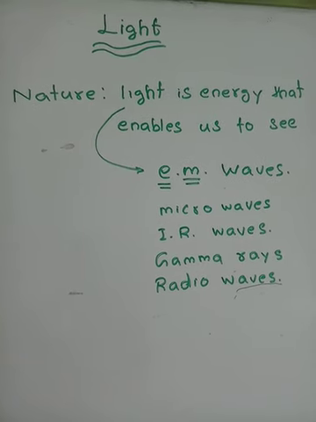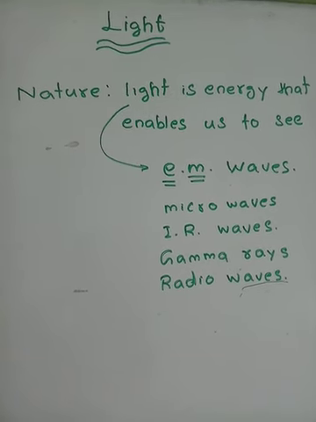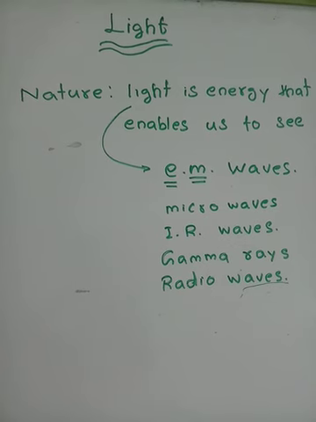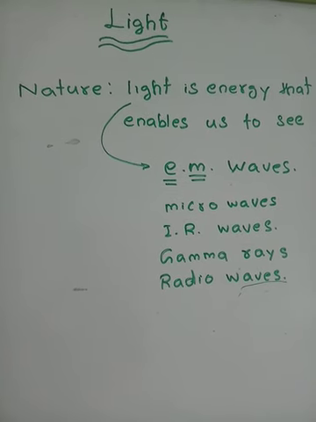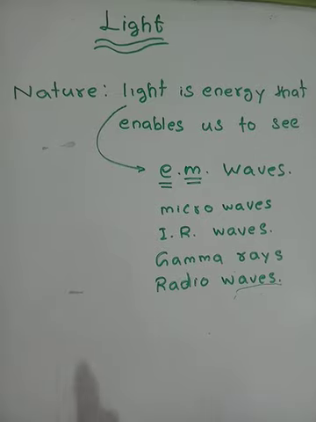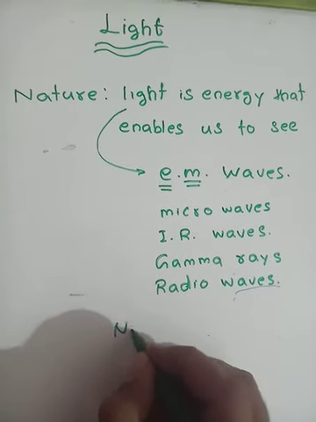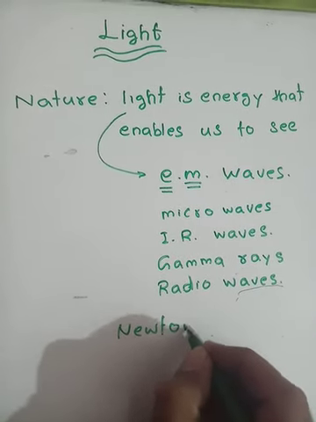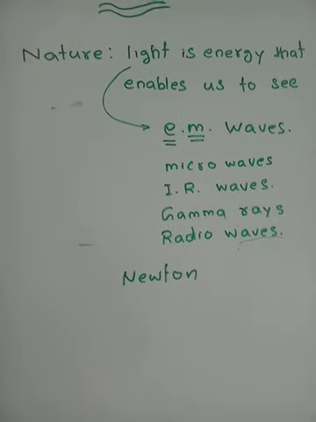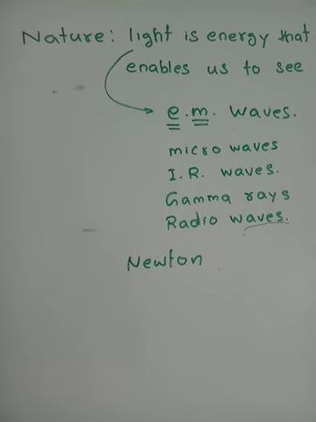Now, since human beings started to study what light is, there have been controversies. The first person to tell us anything about light was the very well known Sir Isaac Newton.